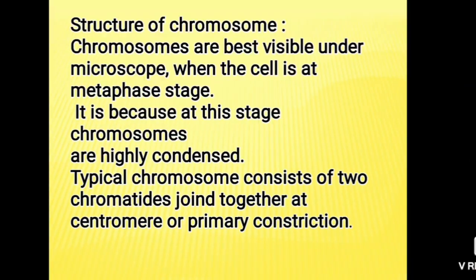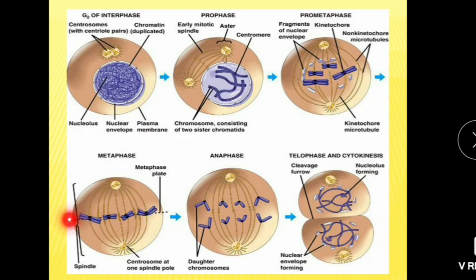Structure of chromosome. Chromosomes are best visible under the microscope when the cell is at metaphase stage. Why are they best visible at this stage? Because they are highly condensed, and a typical chromosome consists of two chromatids joined together at the centromere or primary constriction. Let's see this point. In metaphase, these chromosomes are highly condensed and hence they are best seen.